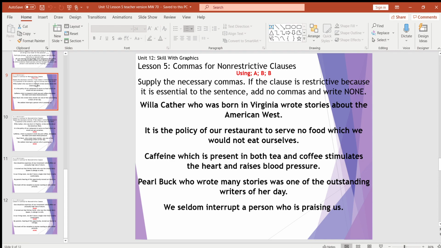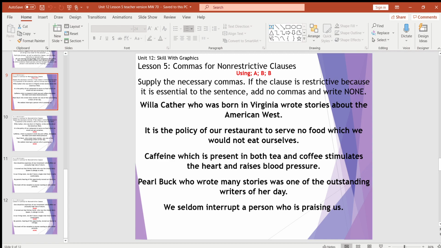Alright, so moving on. You're going to supply the necessary commas. If the comma is restrictive because it's essential to the sentence, add no commas, just write none. So: Willa Carter, who was born in Virginia, wrote stories about the American West.